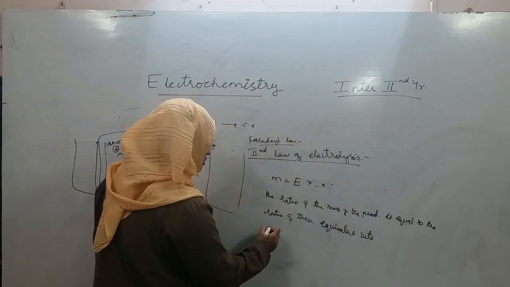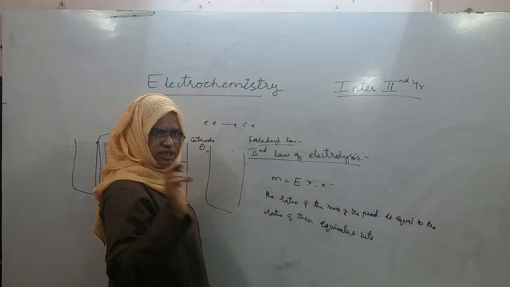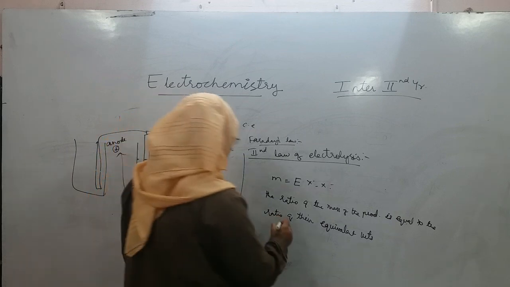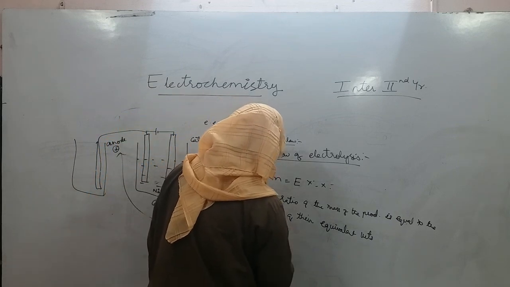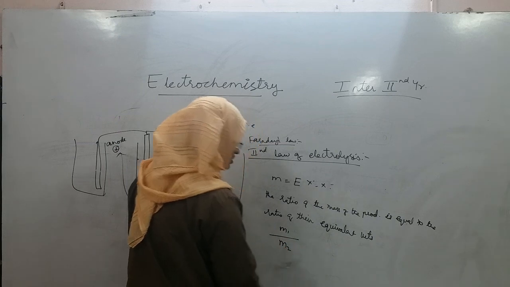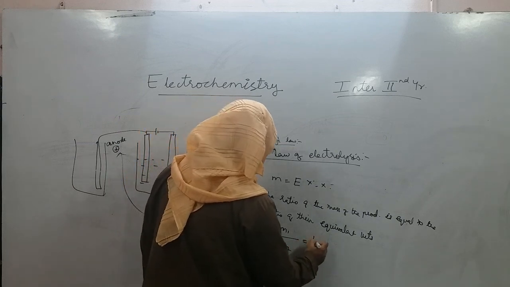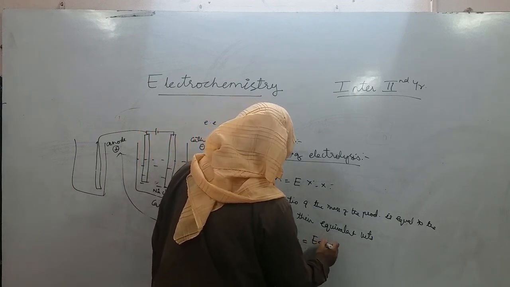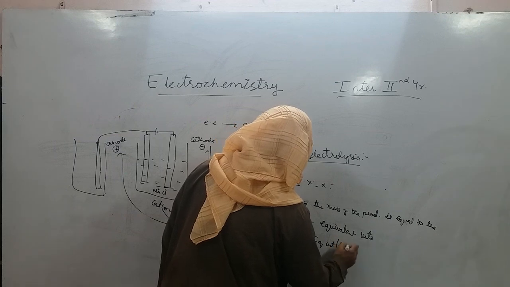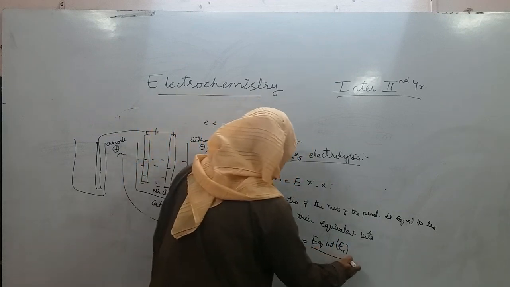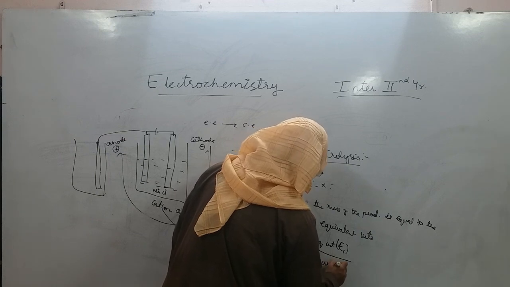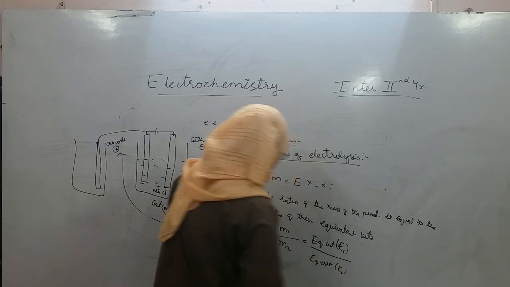Therefore, the formula becomes, suppose I am taking only 2 cells in series, minimum 2 is mandatory, it can have even more than that. So M1 is the product formed at first cell and M2 is the product formed at second cell, is equal to the equivalent weight E1 of the first product and equivalent weight E2 of the second product.